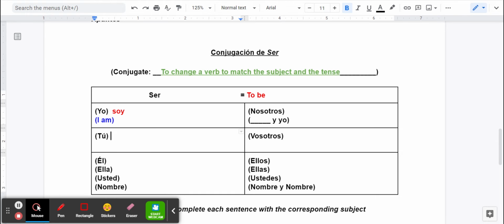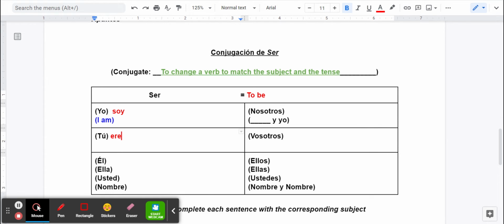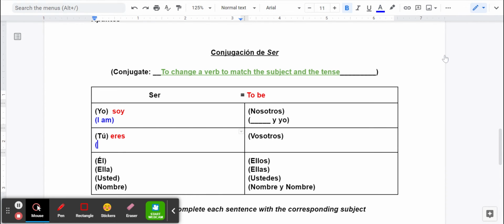For tú, you've already learned this as well. If you think about it, you answered soy de to the question, ¿de dónde eres? Where are you from? The part that was the R was eres. Tú eres. And again, if it helps you, you might add in you familiar. Is that kind of you are.